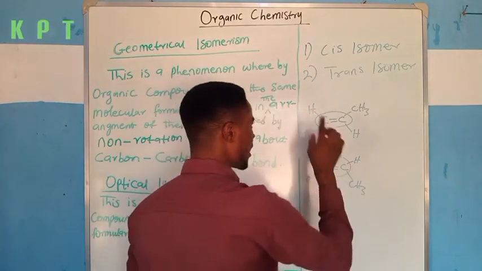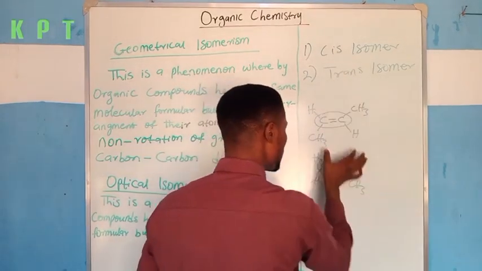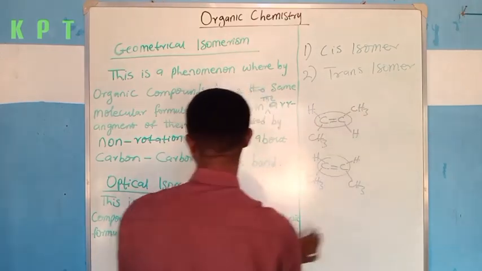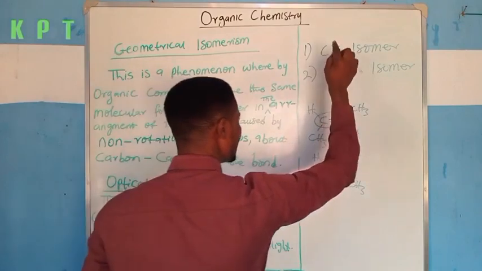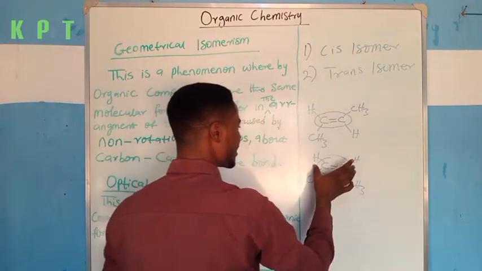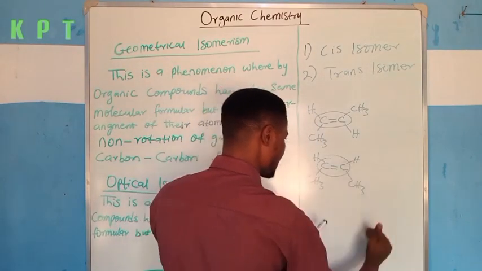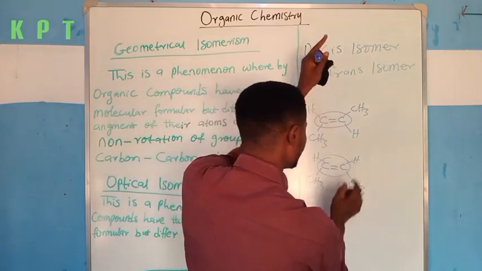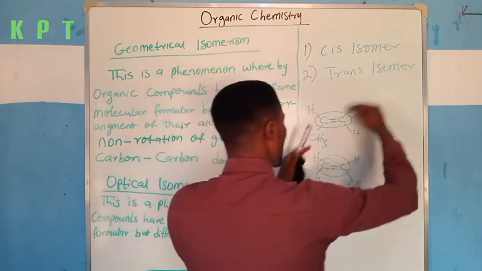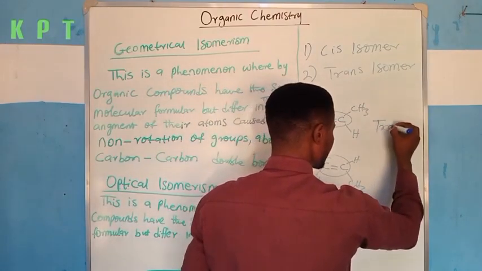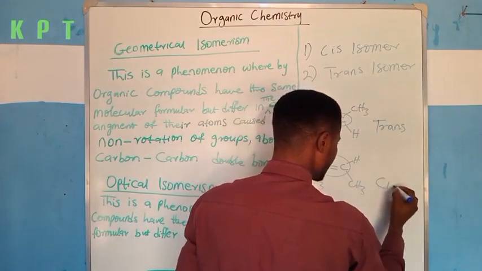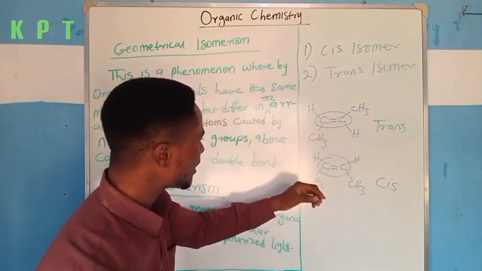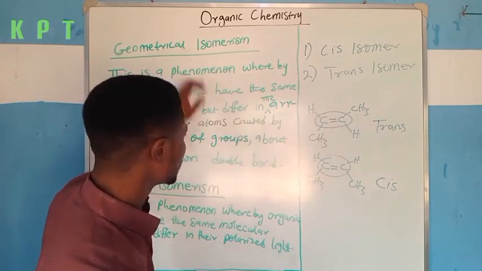So notice that I'm trying to explain this too. Whenever the groups are attached on opposite sides, that kind of isomer is geometrical isomer, precisely trans isomer. And whenever the two groups are attached on the same side, it is still under geometrical isomer, precisely cis isomer. So opposite sides trans and the same side cis. All right. So these are the two kinds of isomer you will encounter under this geometrical isomerism.